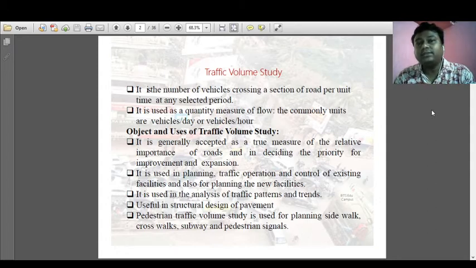Why is it required? It is required for construction of any new road, for renovation of any existing road, for geometric design of the road, or for implementing control measures. And the pedestrian volume is for sidewalks, crosswalks, or subway type of systems.